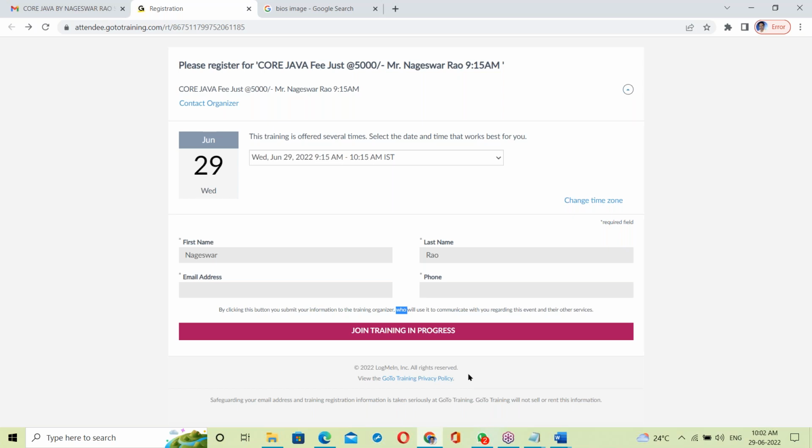What is big data and Hadoop? I'll take a separate session. In your Java classes, one session is there about Hadoop. Hadoop is one of the Java frameworks. I'll take one session on Hadoop, so don't worry, I'll explain about big data and Hadoop. In your course, that session will also come.